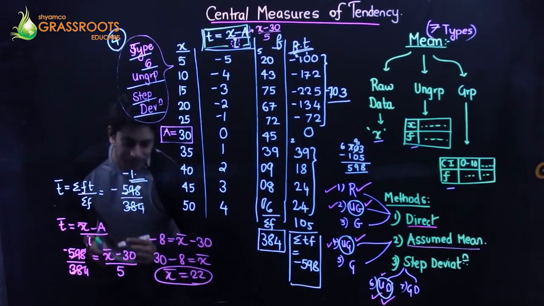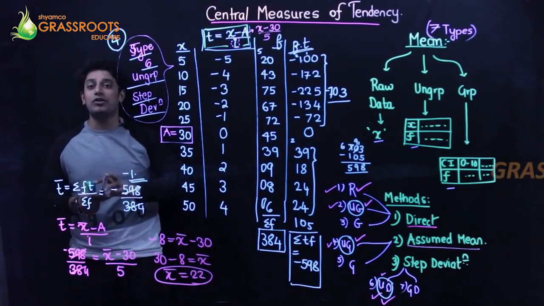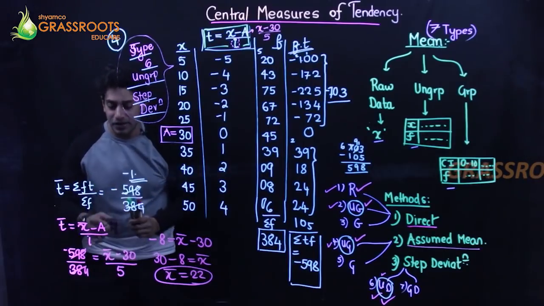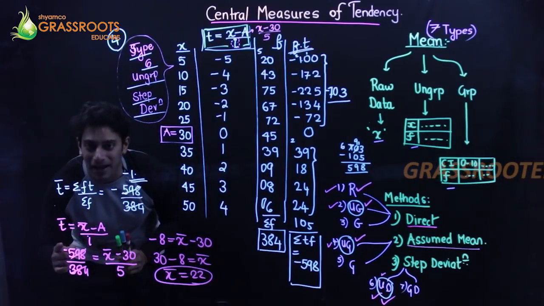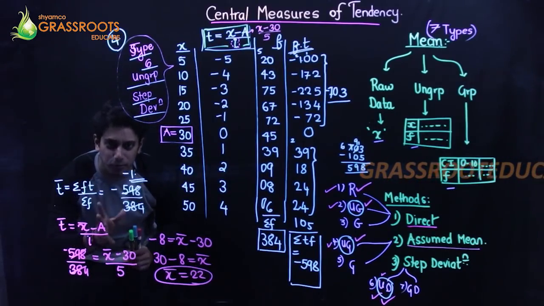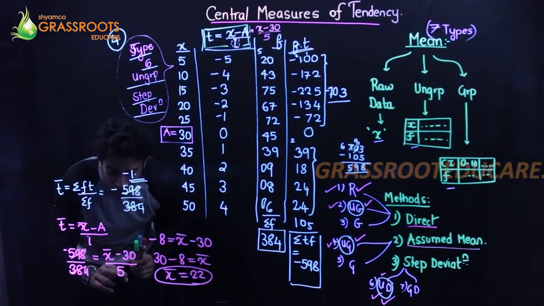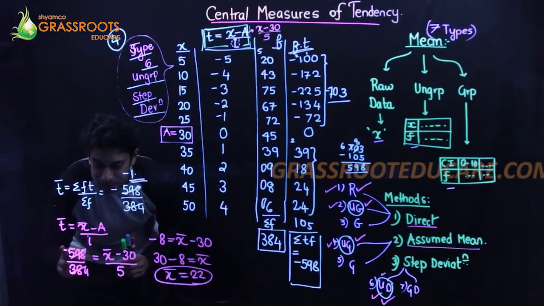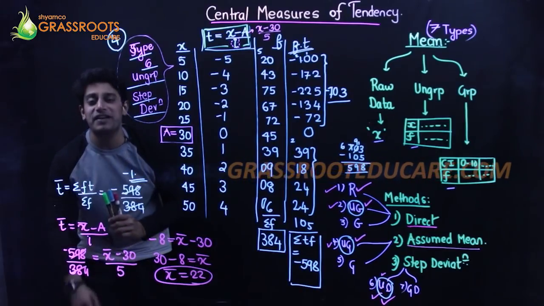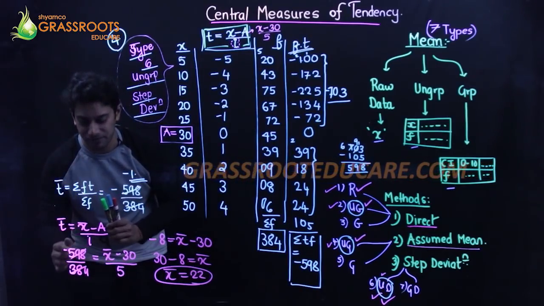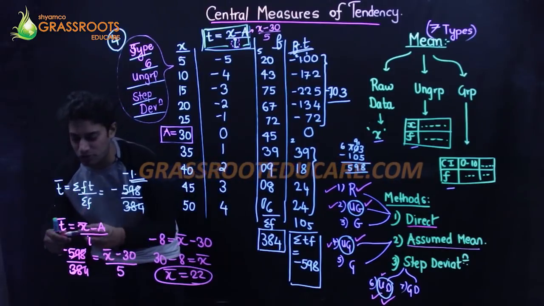I am repeating. They are asking me the answer correct or nearest up till the whole number. When you divide, you will get minus 1.4, minus 1.5 approximately. When you cross multiply 5, minus 1.5 into 5 is minus 7.5.